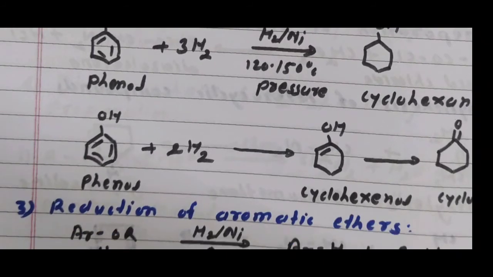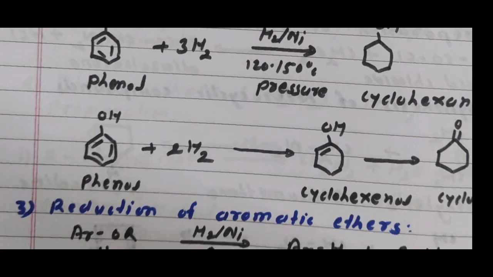Then I am taking the next example. Phenol in presence of Raney nickel, when 2 hydrogen molecules are required, then formation of first cyclohexenol. One double bond is present, OH attached to the cyclohexene ring, therefore the name of this compound is cyclohexenol.